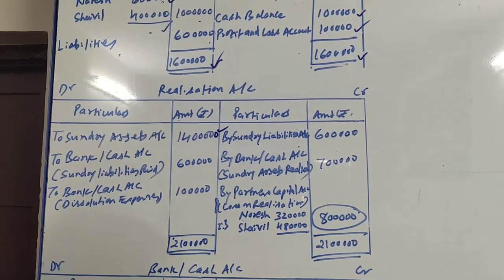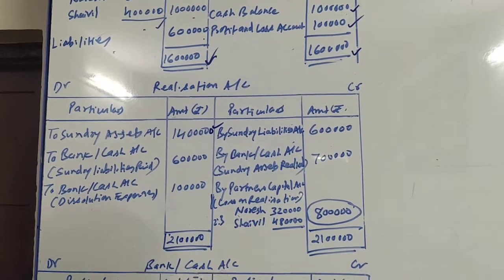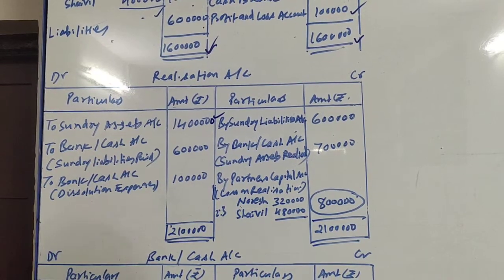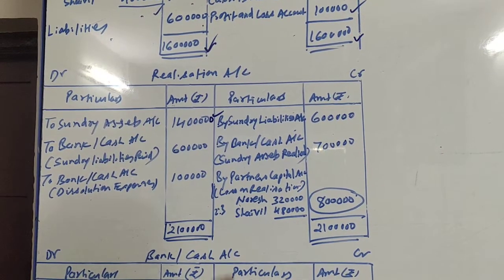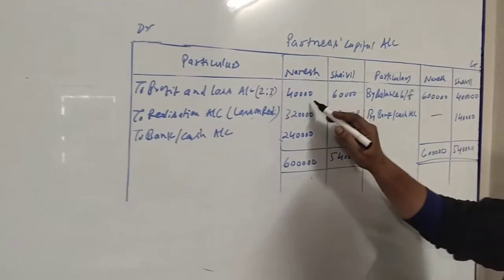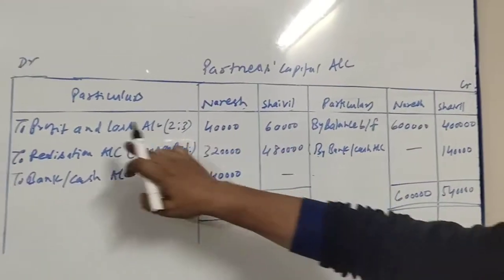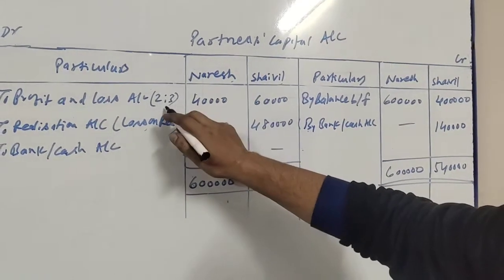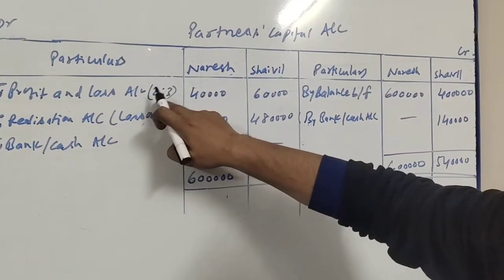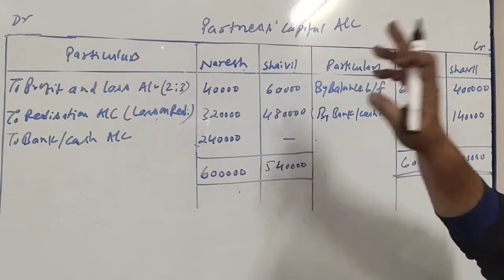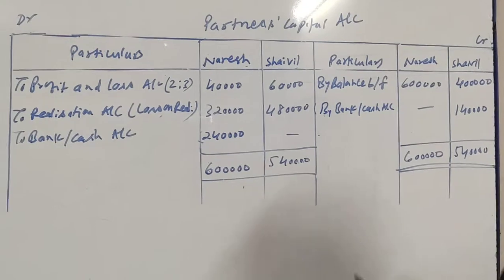The profit and loss sharing ratio given to us is 3:2. So this 1 lakh will be distributed among both the partners in the proportion of 3:2, that is 60,000 and 40,000. To profit and loss account, 1 lakh is the total amount which is distributed in the proportion of their profit and loss sharing ratio. So the individual amounts come to 60,000 and 40,000 respectively.